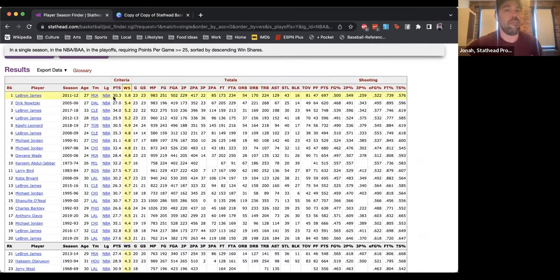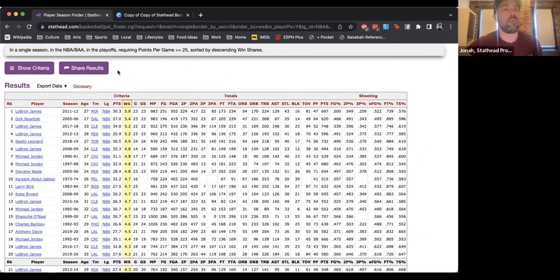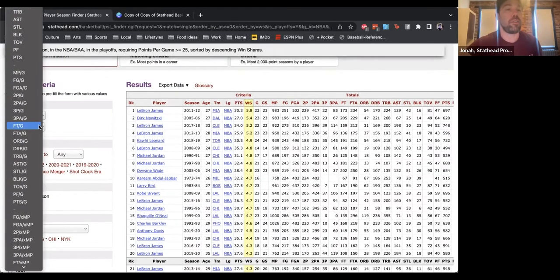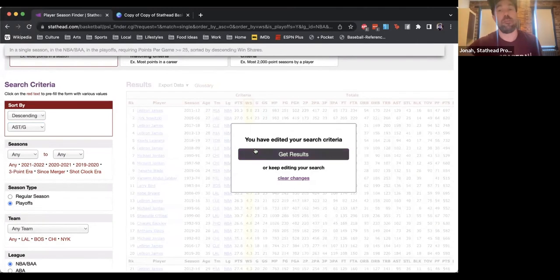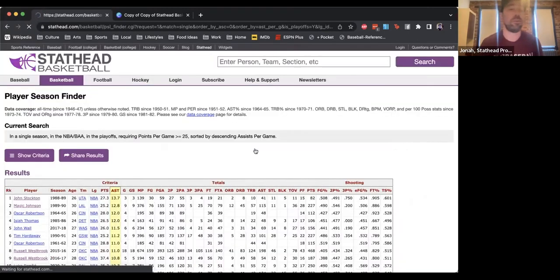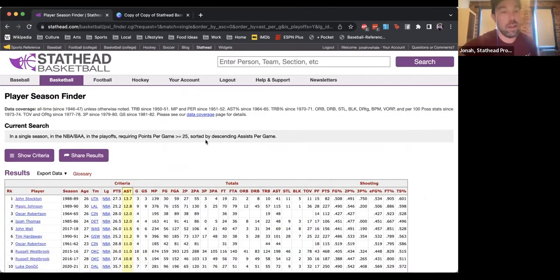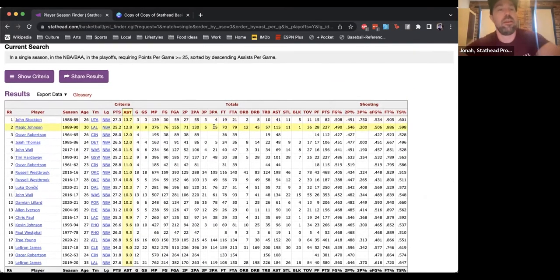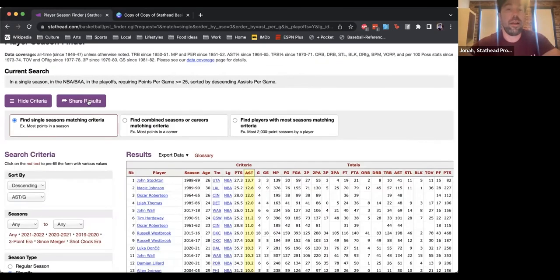But right now, by default, it's sorted by who had the most win shares in that playoff run. That may or may not be useful to me. Maybe I want to see who had the most assists per game while averaging 25 points per game. I would change the sort to assists. There we go. We can see '89 John Stockton, '90 Magic, '65 Oscar, up here averaging 12 assists per game, while also hitting that 25 point per game threshold.